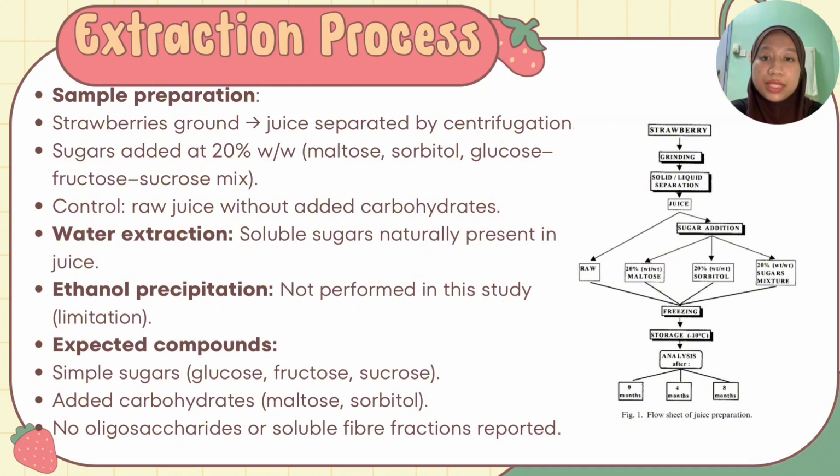That is a limitation of the study, but the expected compounds were mainly simple sugars like glucose, fructose, sucrose, maltose, and sorbitol. This process ensured that the researcher could directly compare how different carbohydrate additions influence stability during frozen storage.